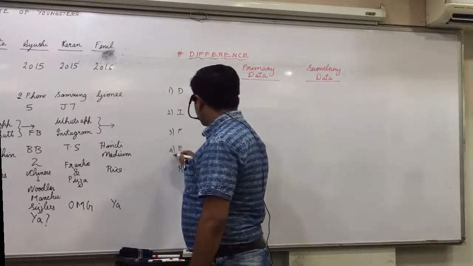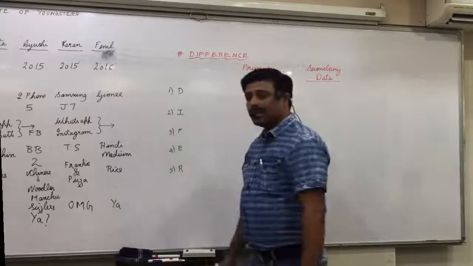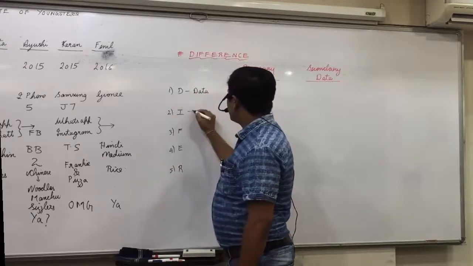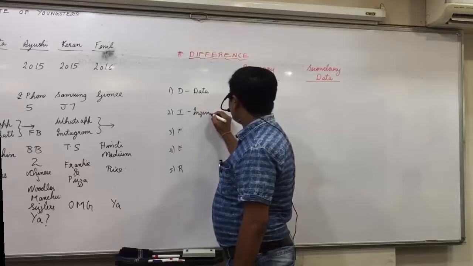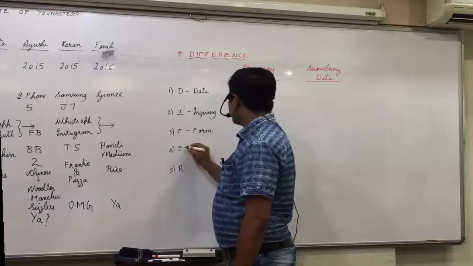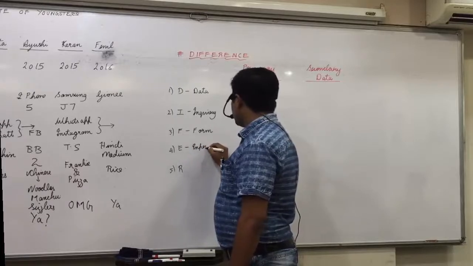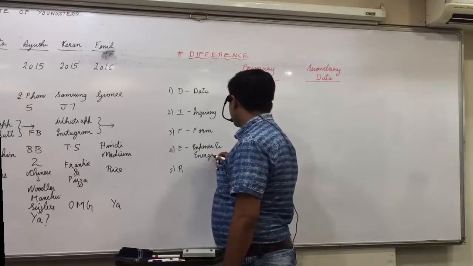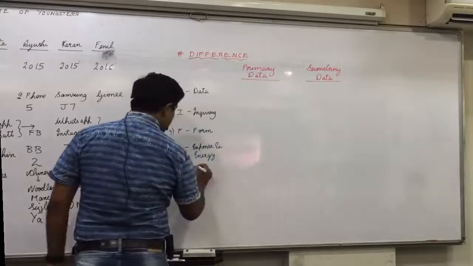How many points of difference? Five. D stands for data. I stands for inquiry. F stands for form. E stands for expense and energy. R stands for reliability.